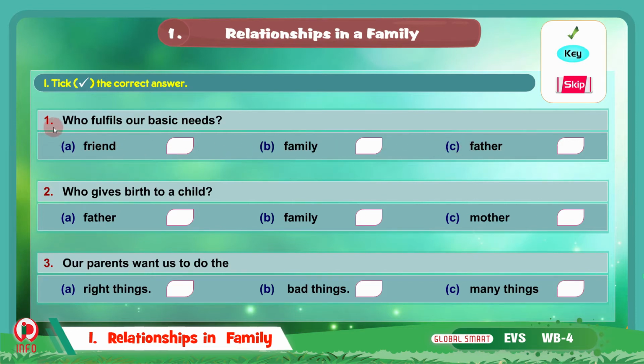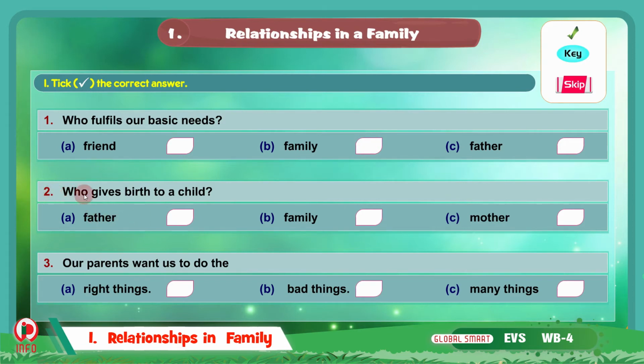The first one is, who fulfills our basic needs? A, friend, B, family, C, father. So who fulfills our basic needs? We are living in a family and family provides us food and house. So the correct answer here is family, B.